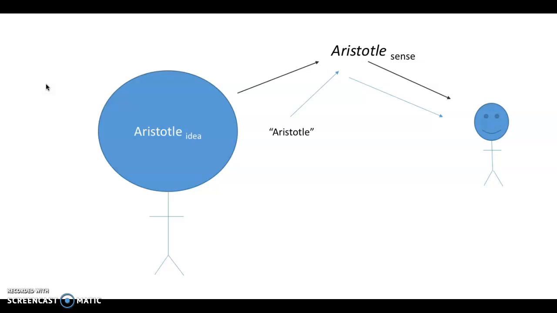The reason they differ in cognitive significance is because both of those sentences express different meanings or different senses, because the sense of the term the morning star is going to be different than the sense of the evening star.